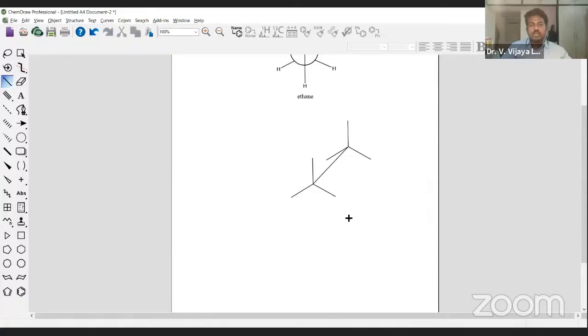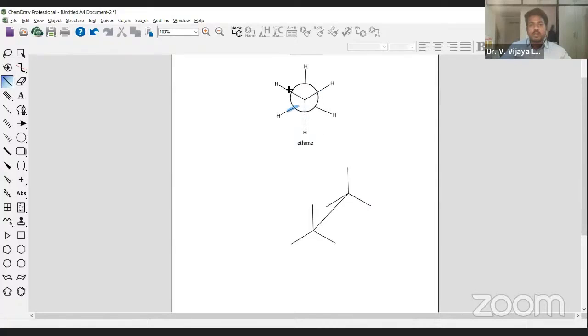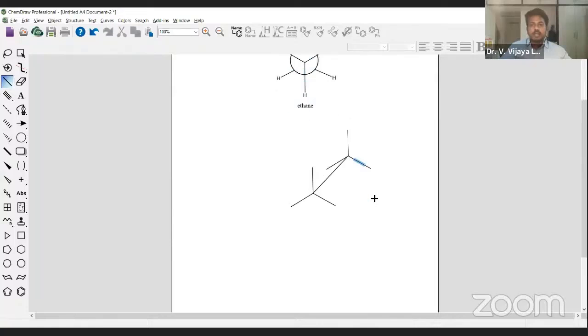Now I need a circle. Look at this molecule carefully. I need a circle. From where do I borrow the circle? It's very simple. Go to the main toolbar. As I told you, the maximum number of tools are available in the main toolbar only. If you make proper use of the main toolbar, very few times do you need to go to other toolbars. Simply make use of it. Here you can see it's orbitals.